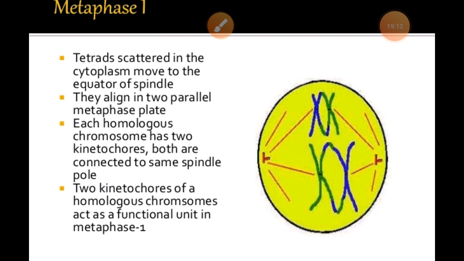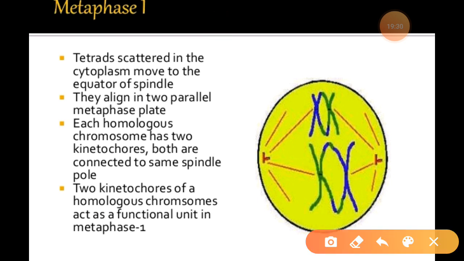As you can see during the metaphase stage, right, it can be just the same as in mitosis. So we can directly say the bivalents during this phase arrange themselves on two parallel equatorial plates. Means they start to come onto the parallel planes. You can just see in the diagram, they will come to the plate over there, and the centromere projects a little bit towards the periphery since there are two centromeres in each bivalent. Each centromere is joined to the chromosomal fibers, or we can say the fibers of the homologous chromosomes are